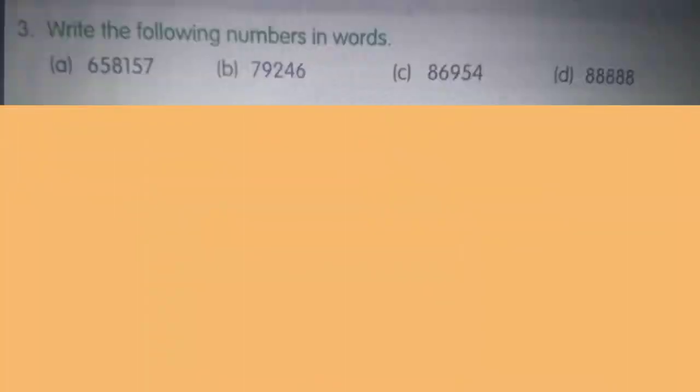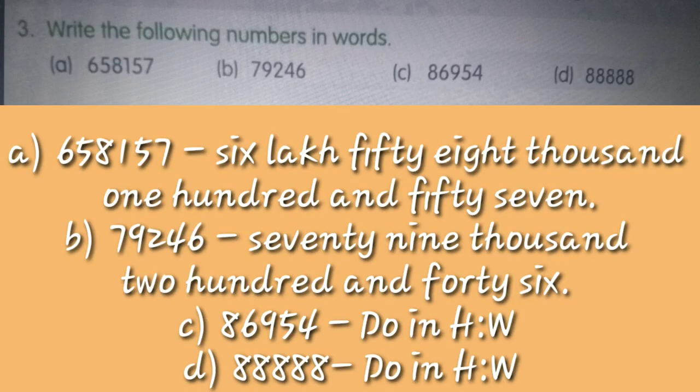Now question number 3 states that you have to write the given numbers in words, like in the form of spelling. So the first part is 658157. If you count the place values, you will find that 6 is in the lakhs place. So you write 6 lakh, again 58 comes in the thousands place, so write it as 58,000, and 157 as 157. So by combining, we say that it is written as 6,58,157.